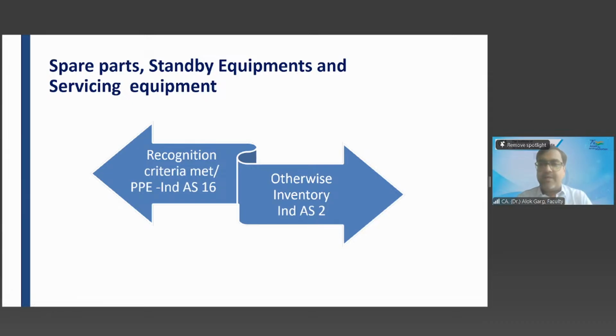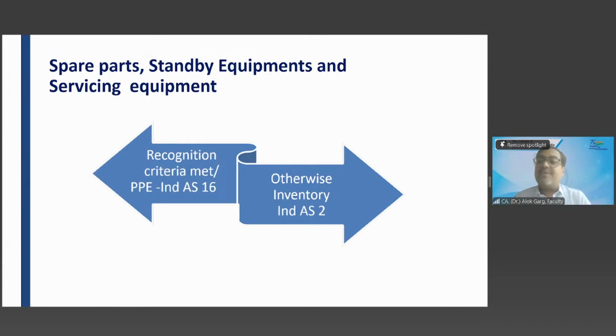Now coming to spare parts, standby equipment and servicing equipment. Have you gone for an audit of any manufacturing plant? You must have seen in manufacturing plants there are some spare parts in addition to the machinery and plant. There is also some standby equipment. A typical example is in your car: there is one Stepney, the fifth tire. You have all seen that fifth tire, right? So what are these items? Spare parts, standby equipment and servicing equipment.